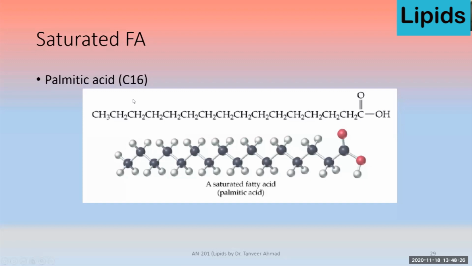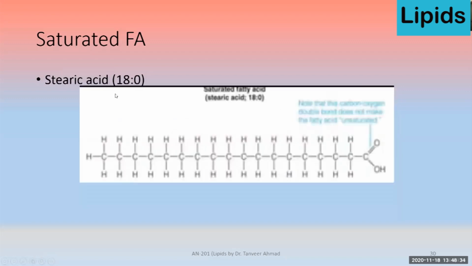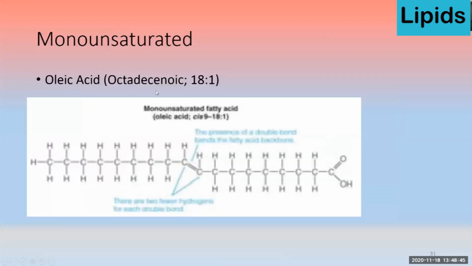So here's an example of a saturated fatty acid where there is no double bond. It's a 16 carbon palmitic acid. Then again, an example of saturated fatty acid: there is no double bond and it's an 18 carbon stearic acid. Now look at this. This is also an 18 carbon fatty acid, but it contains one double bond. So it is a monounsaturated fatty acid because there is only one double bond.